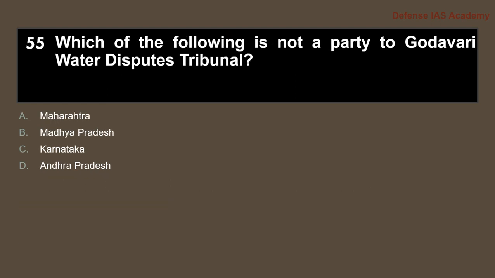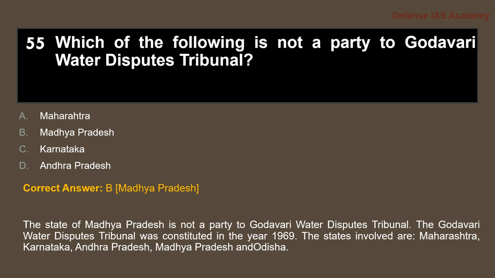Next, question 55. Which of the following is not a party to the Godavari Water Disputes Tribunal? The answer is option B, Madhya Pradesh. The Godavari Water Disputes Tribunal was constituted in the year 1969.